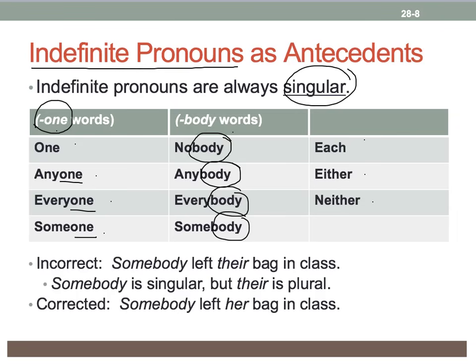Here's an incorrect sentence. Somebody left their bag in class. The problem is somebody is the antecedent and somebody is singular. Their is plural. So to correct it, we need to change the pronoun their to her, or if we thought it was a man or a woman, we could say his or her.